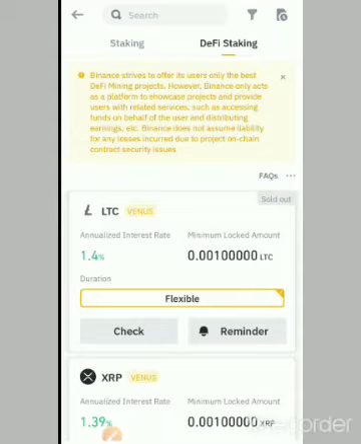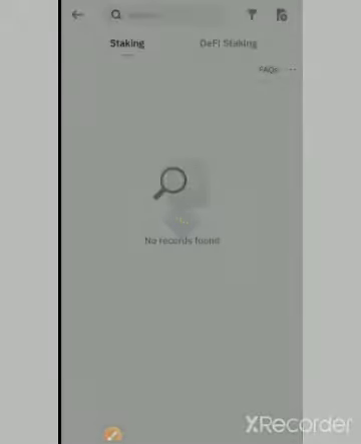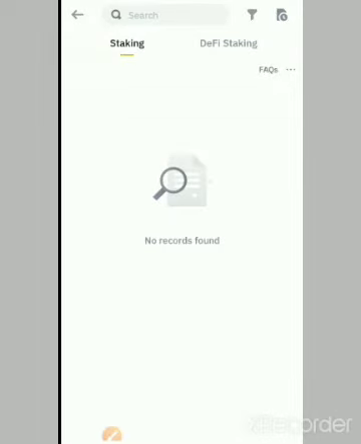Now this is the Binance Staking interface. You can see there are two types there: DeFi and just Staking. Those are the two types of staking that you can see on Binance. Now there's a difference between the two of them, DeFi and just staking. There's a little difference between them.